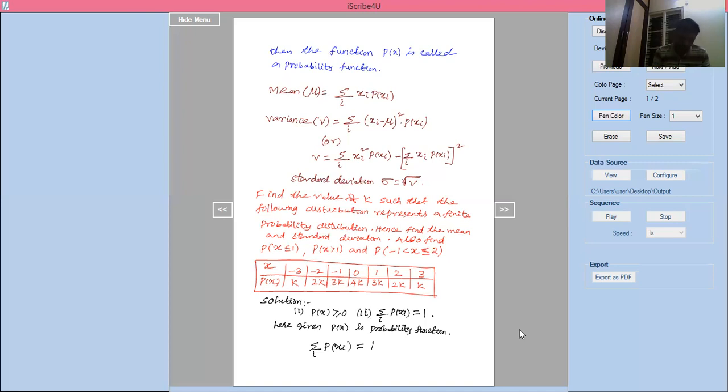If you add all the probabilities, you will get 16k equal to 1.